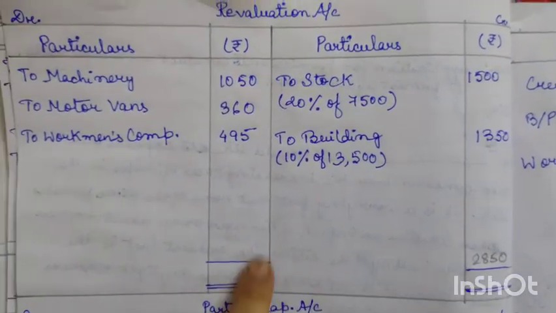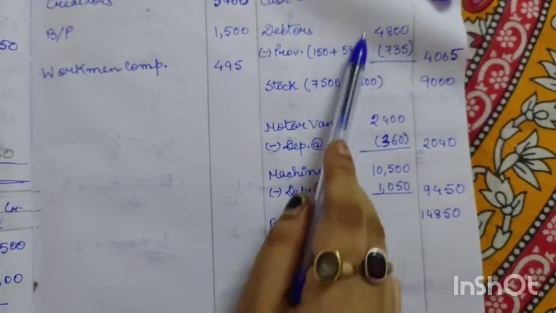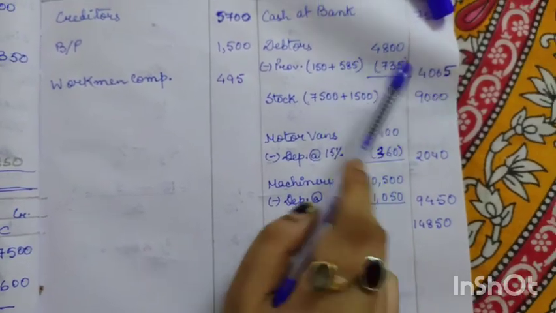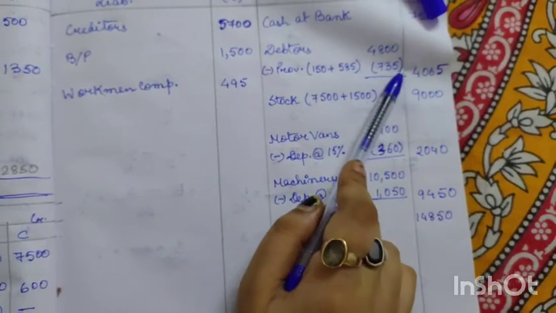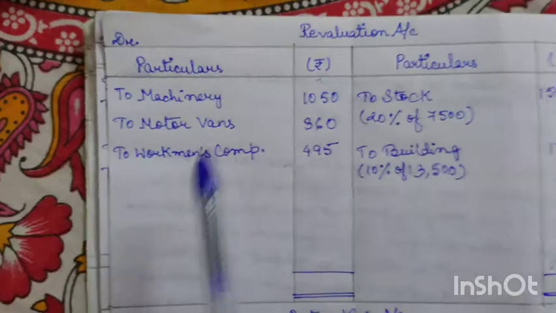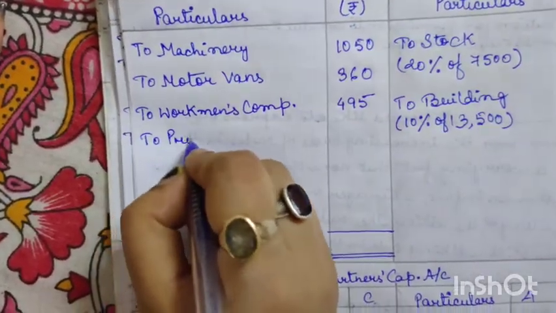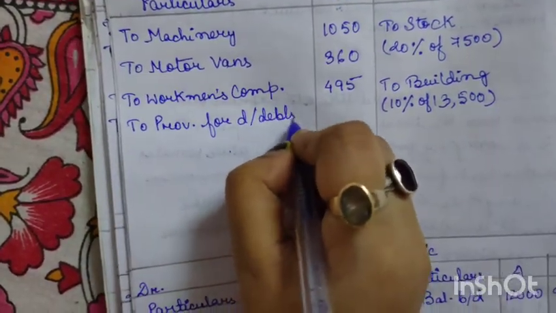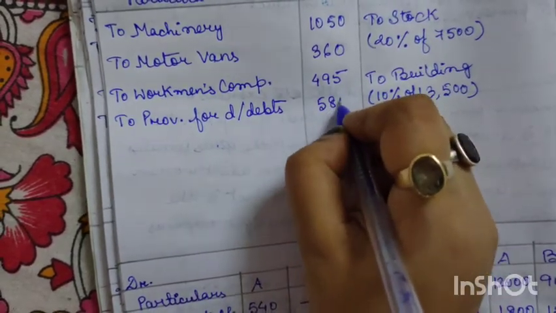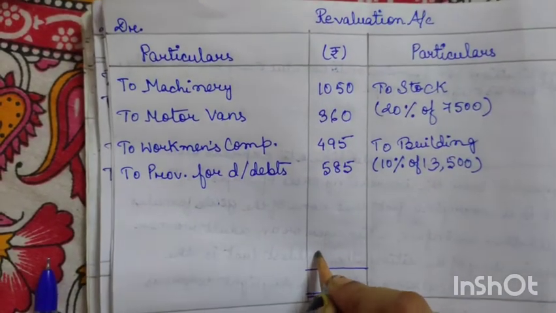Before doing the total, one entry we have missed. See, provision was increased, right? So due to the increase of 585, the value of debtors has gone down. Debtors means asset. So this 585 has reduced the value of debtors. So a decrease in the value of assets should also be recorded. So here we will record it in the debit side. To provision for doubtful debts, our provision was increased by 585. Now we will do the total of debit side. So total of debit side is 2490.